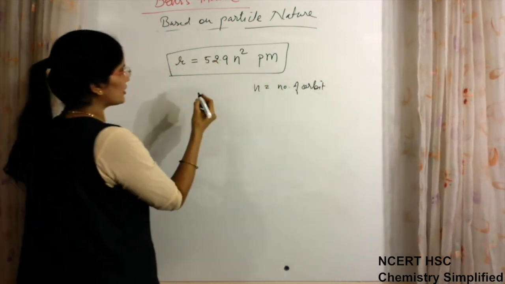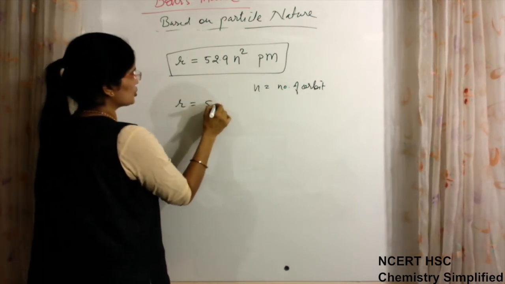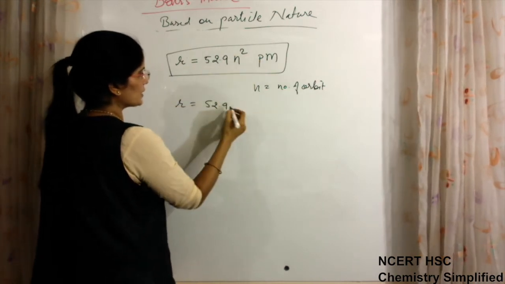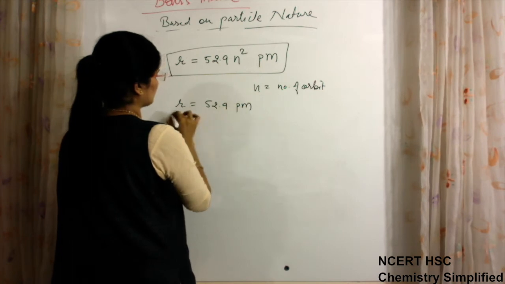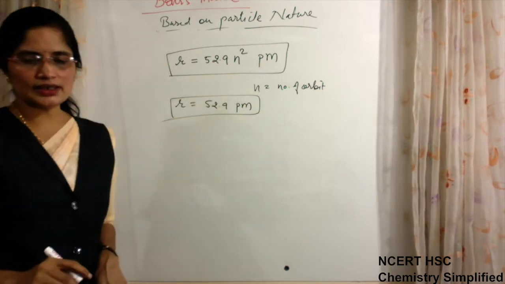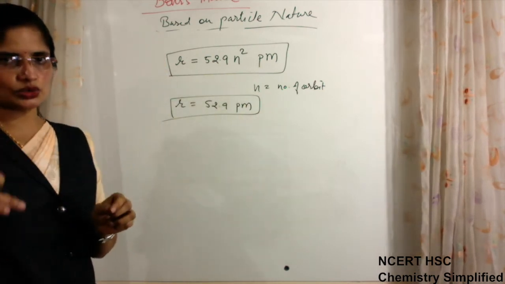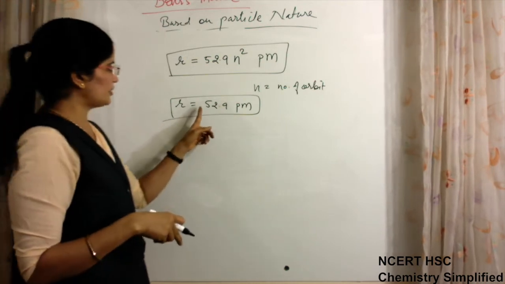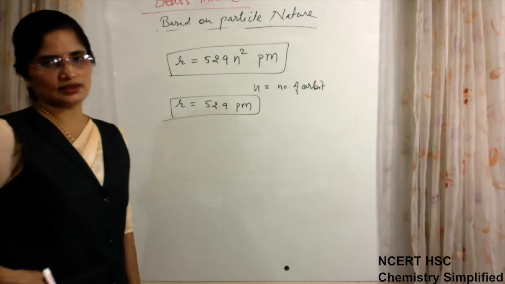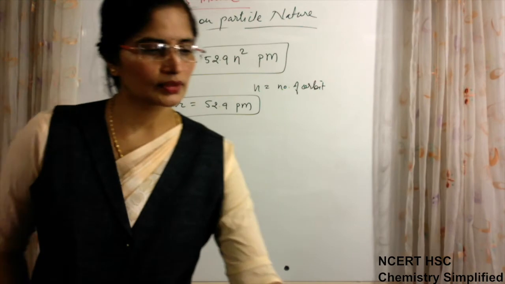That means for the first orbit the radius is 52.9 times 1 square, which is 52.9 picometer. The radius from the nucleus to the first orbit will be 52.9 picometer.